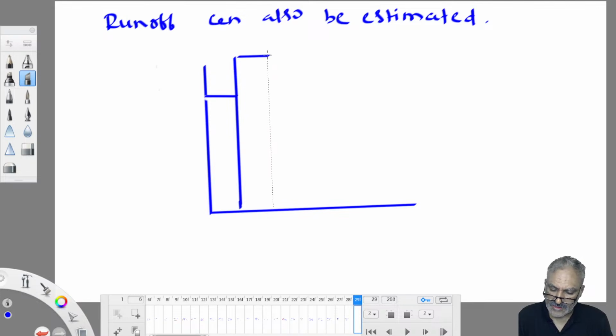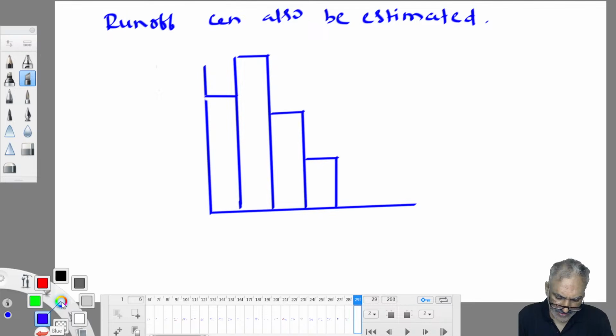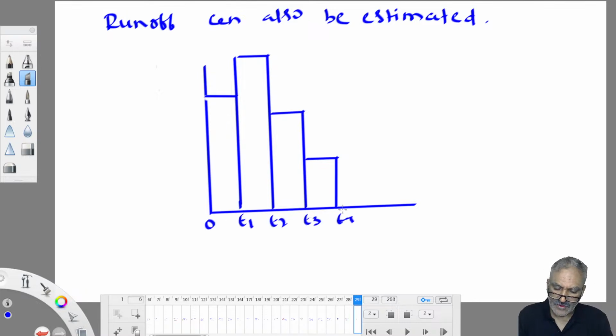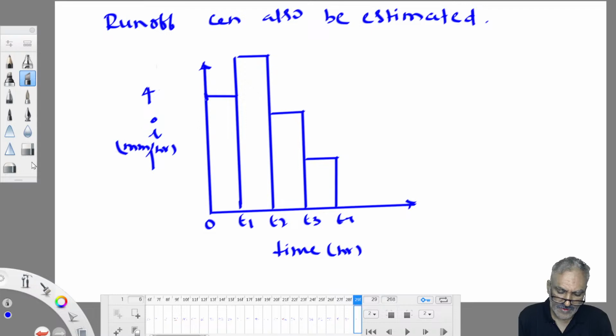What is this? This is your rainfall hydrograph. Like this, a rainfall hydrograph is given, with different values at different time intervals: 0, T1, T2, T3, T4. What is this? A rainfall intensity versus time plot. This is intensity in mm per hour versus time in hours, or centimeter per hour, whatever it may be. This is I1, I2, I3.